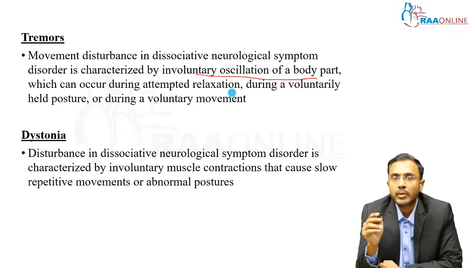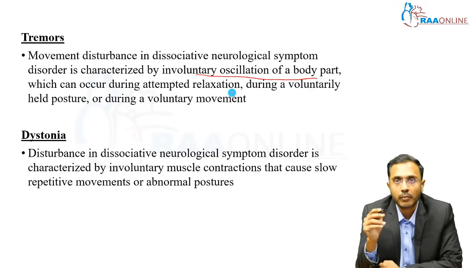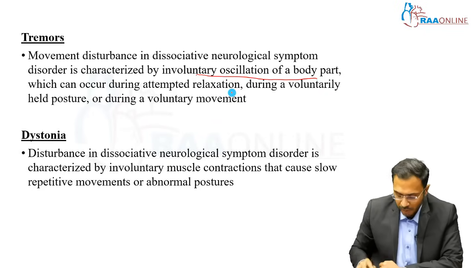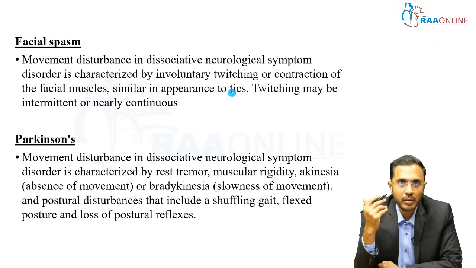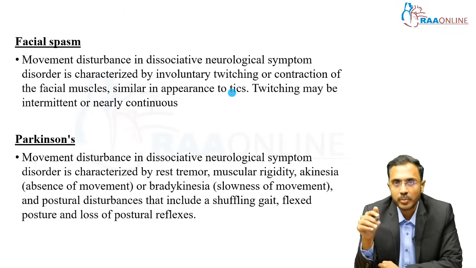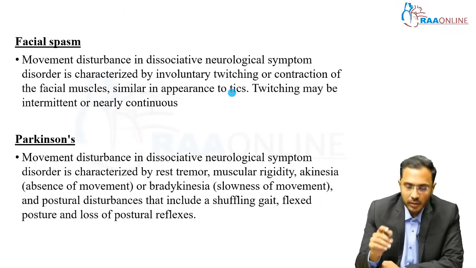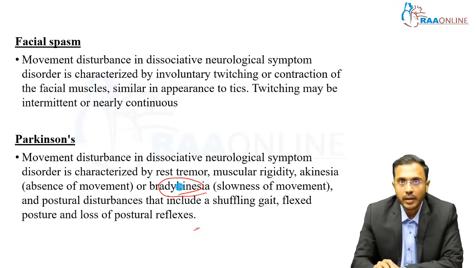Dystonia, the disturbance includes involuntary muscle contraction that causes slow repetitive movements or abnormal postures. Okay, that is pulling of the neck to one direction or upward looking of the eye for a longer time. Okay, so this is dystonia. Again, as I was telling before, with dissociative movement disorder, we should be very cautious in making the diagnosis. Facial spasm, involuntary twitch that occurs in the face, mimicking tics. Parkinsonism includes all Parkinson's signs like rigidity, tremors, bradykinesia, postural disturbances. This is a little common, but it will present only as bradykinesia. In a clinical setting, children or adolescents may present with bradykinesia, overall slowness of movement.